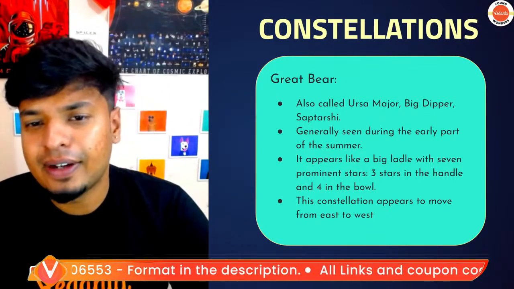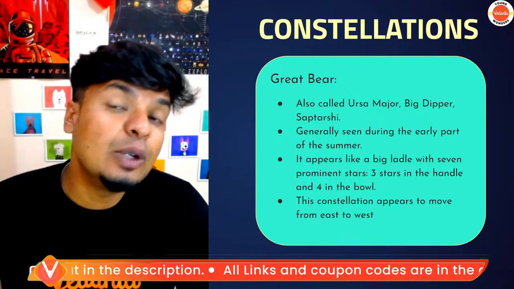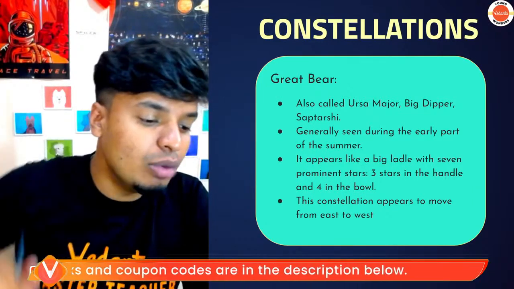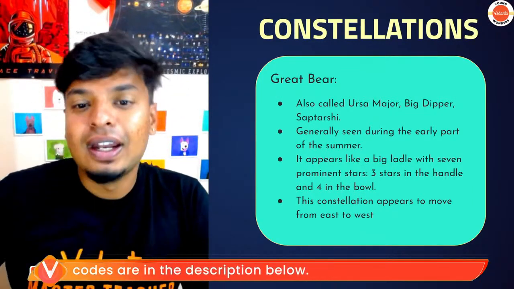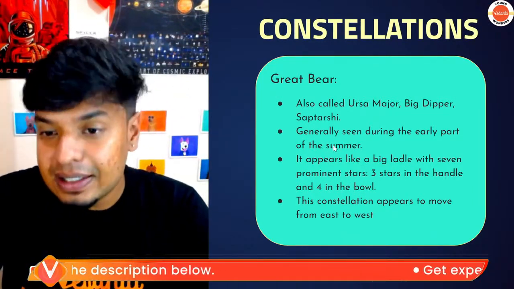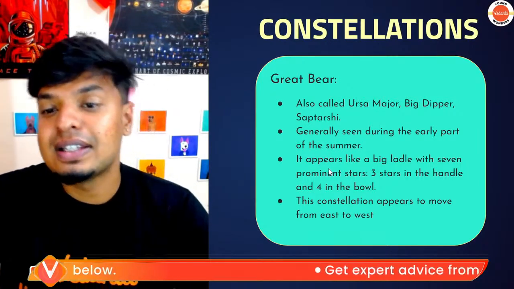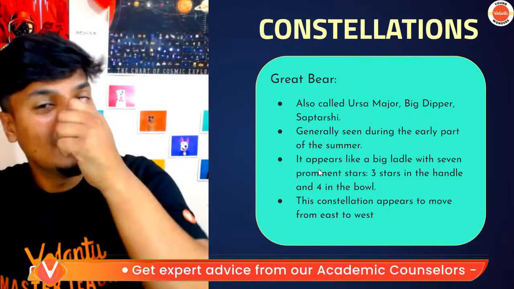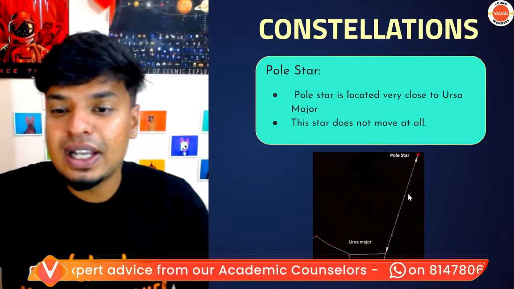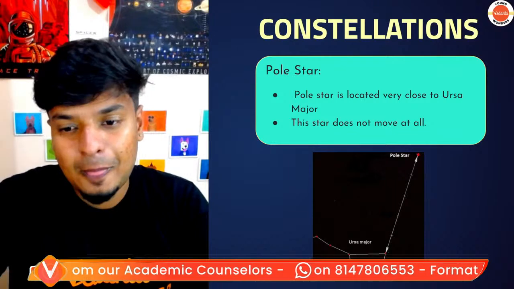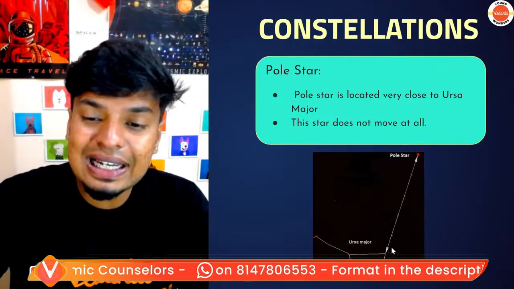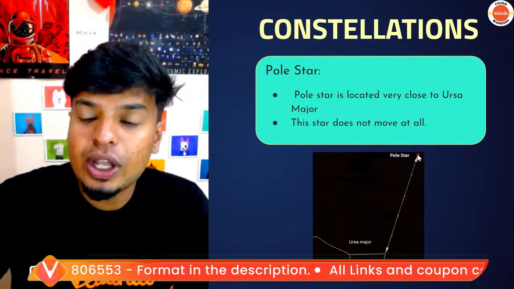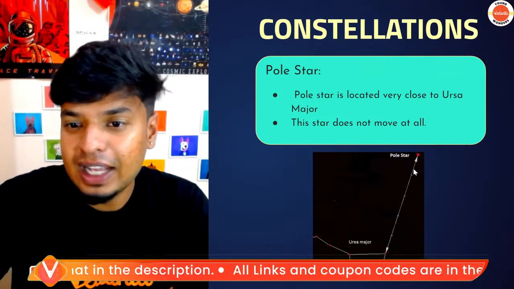Different names are there. It's generally seen when? During the early part of the summer. In the summer you will be able to see it. Now it appears like a big ladle. 7 prominent stars. 3 stars as a handle and 4 stars as a bowl. Look at this. It looks like this, guys. If you draw a straight line from the last 2 stars, you can locate the pole star. Like this.